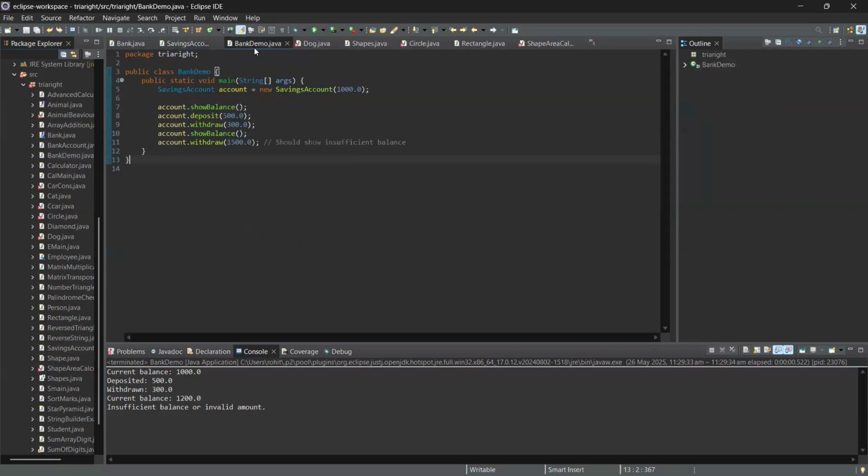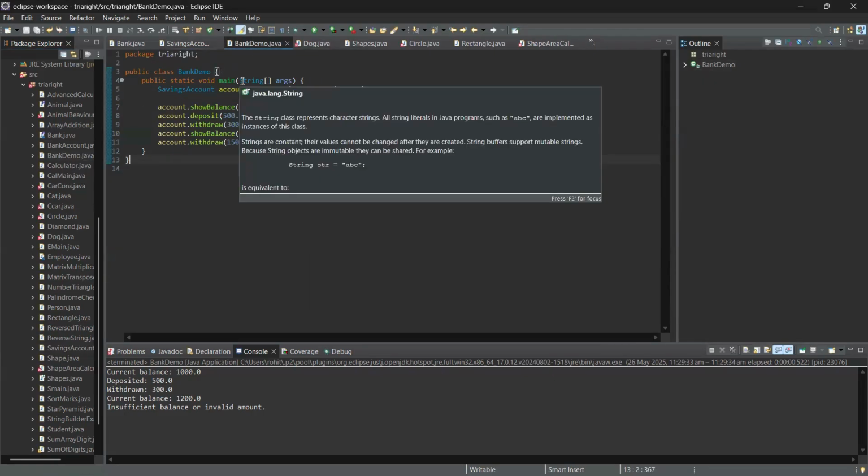Yeah, we are moving to this bank demo class. This is the main class for testing all the methods. In the bank class we will create an interface, and that was implemented using the implements keyword.